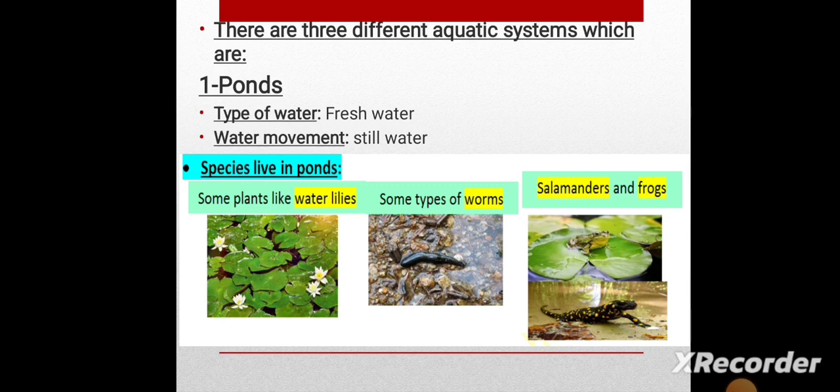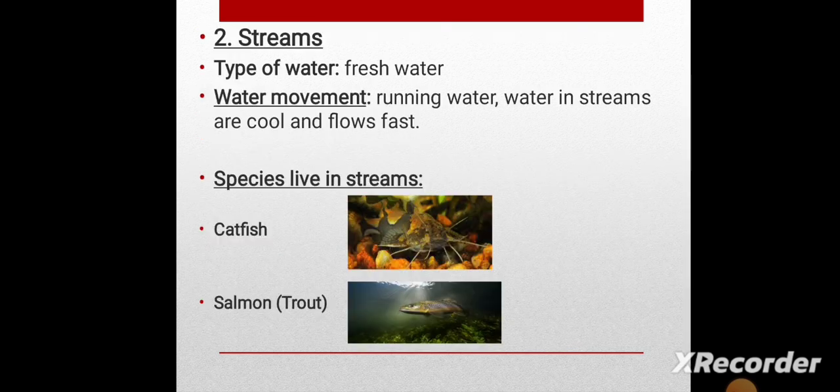There are different types of aquatic systems. First, we will talk about the ponds. We said that it's a fresh water and it's a still water like lakes. So the plants that live or the species that live in ponds like a plant called water lilies. What's the water lilies? It's a plant that lives in water. Its leaves are on the water surfaces. And some types of animals like the worms, like leeches. And salamanders like the newt and the frogs.